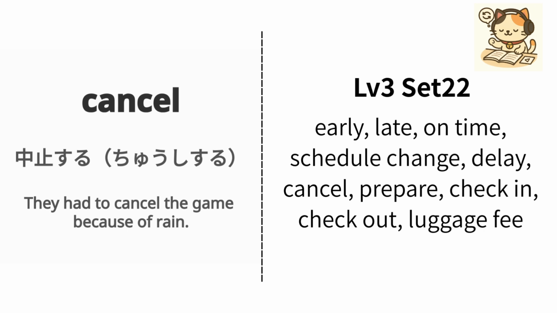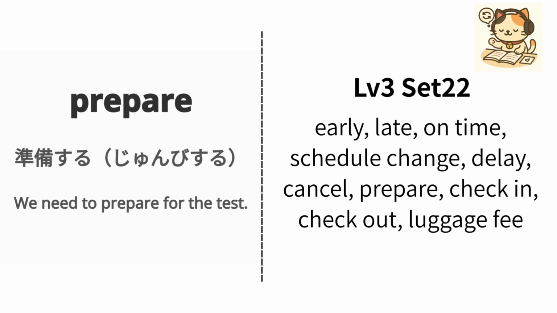English is cancel. Japanese is 中止する. Example, they had to cancel the game because of rain. 雨のため彼らは試合を中止しなければなりませんでした. Repeat, cancel, cancel.